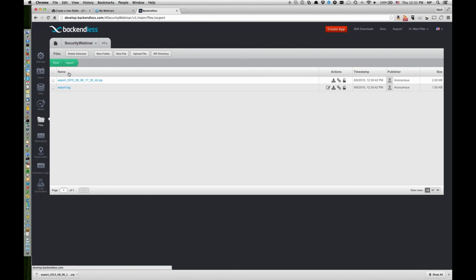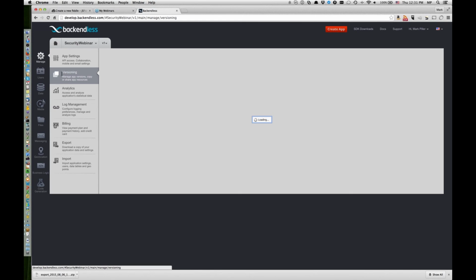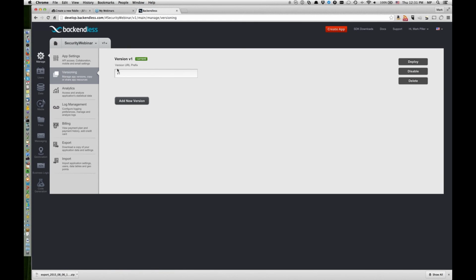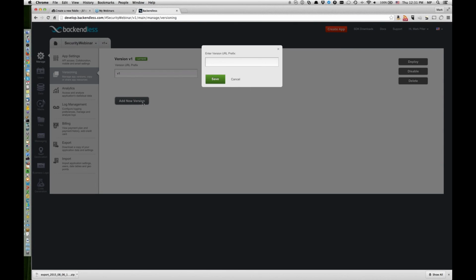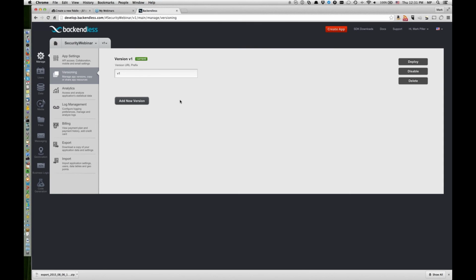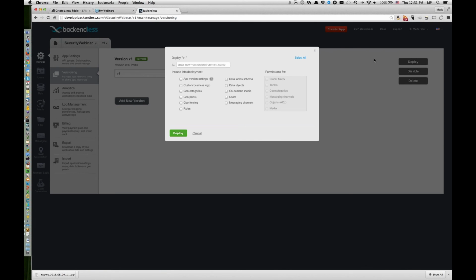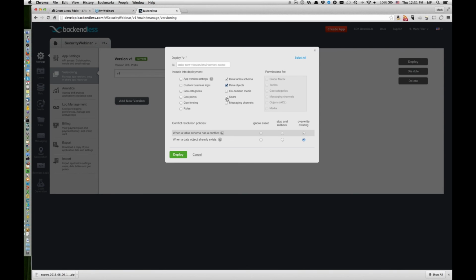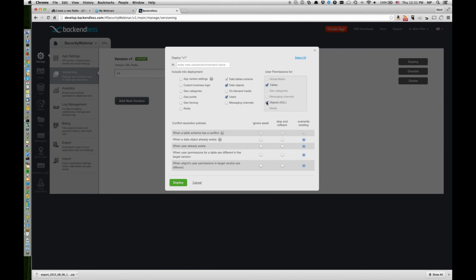However, one thing that we recommend, let's say if you're doing development and you have exactly the same data in different environments, development and production, if you go to manage and versions, you can create multiple environments. So here, the term version can be changed to environment. So you can create a new environment and call it production. When you're deploying from development to production or from development to staging, you use this deploy button. And here you can deploy pretty much anything. So if you're deploying data objects or users, then you can actually deploy permissions from one environment to another.